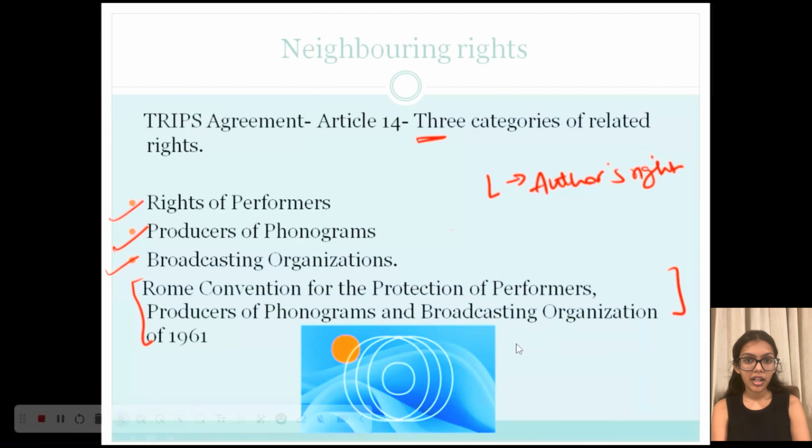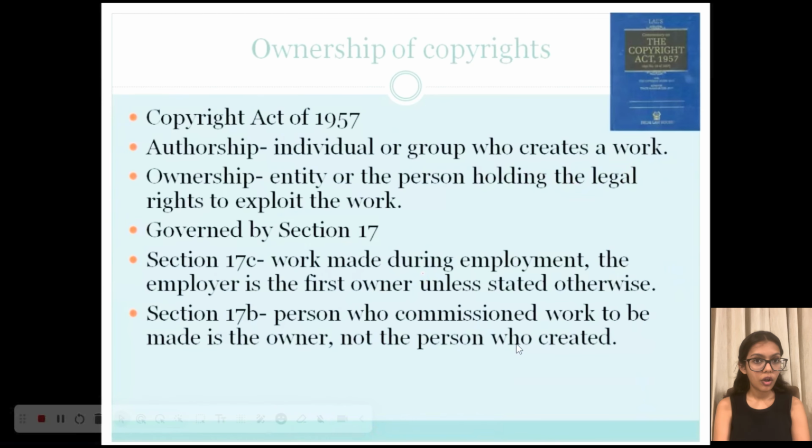Now, in context of India, creative copyrightable work is protected under the Copyright Act of 1957. So when we talk about concepts of ownership and authorship, the Copyright Act of 1957 makes rules to govern both of them. So let us study more about this. Okay. So when we talk about authorship, we already know and have studied before, it refers to the individual or group who creates a work. So it can be a book, music or film, and they are recognized as the original creator. But when we talk about the concept of ownership, it refers to the entity or the person holding the legal rights to exploit the work in whichever way they see fit.